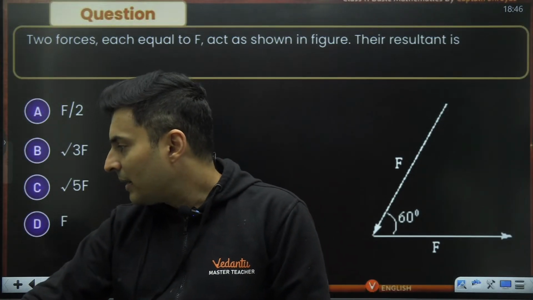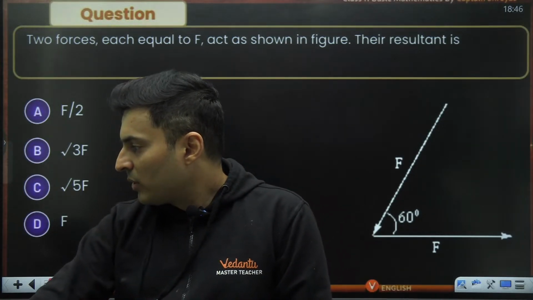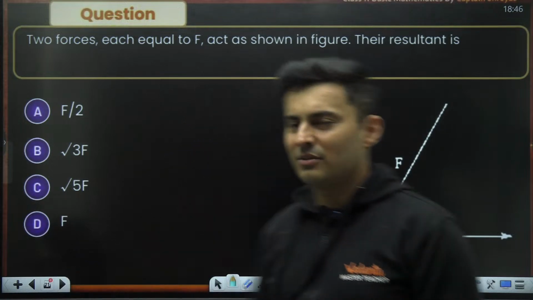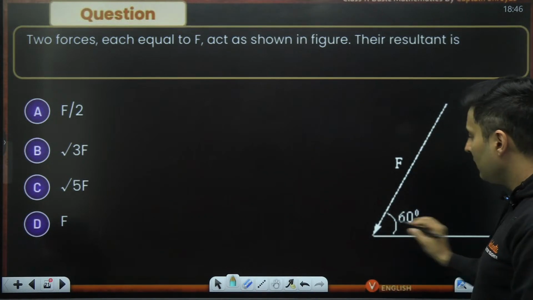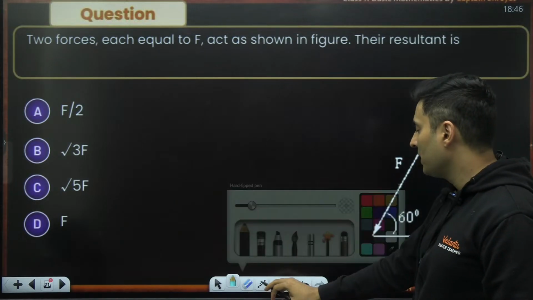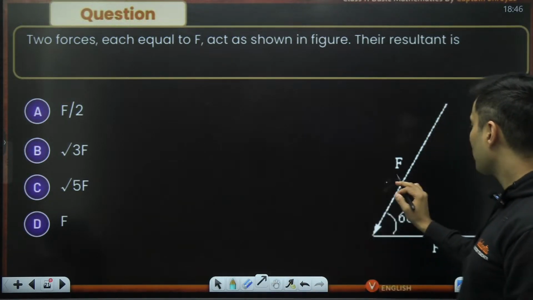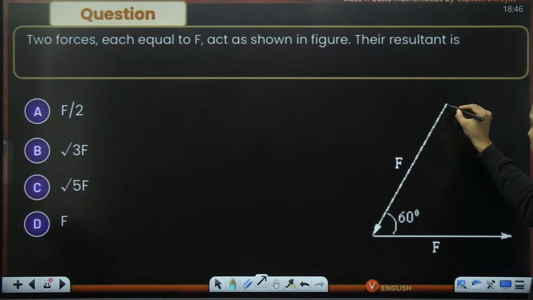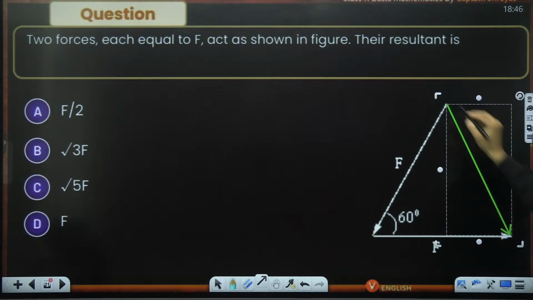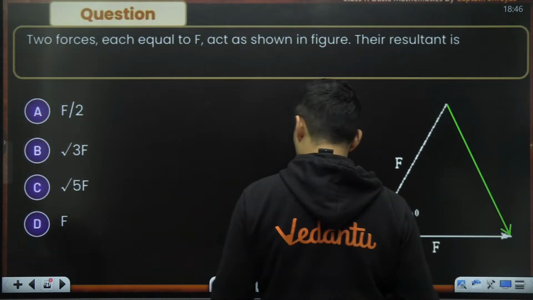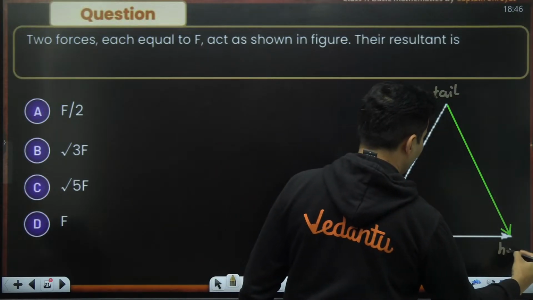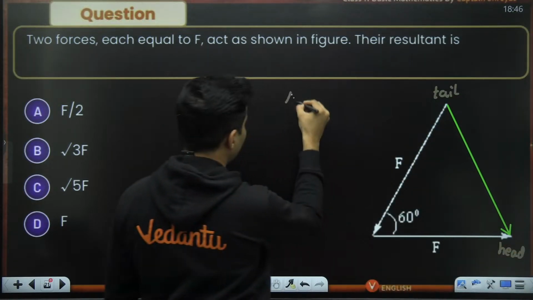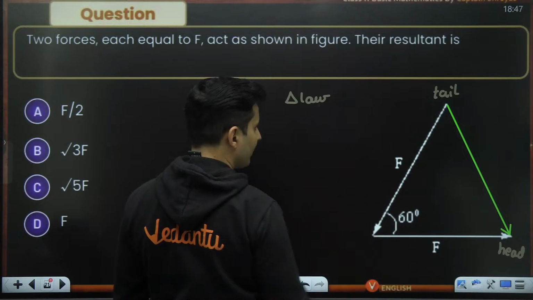Okay. Yeah. So what do you think, guys? What is the correct answer for this? We can use triangle law. This is tail, head arrangement. It's already forming two sides of a triangle. There is a missing side over here. So if I draw the missing side of the triangle from the tail over here to the head, we have essentially used the triangle law of vector addition.